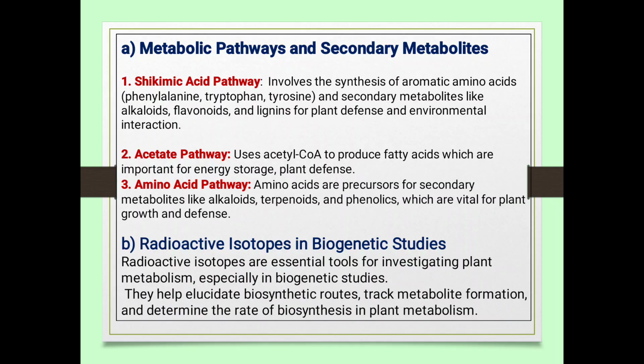Next, radioactive isotopes in biogenetic studies. Radioactive isotopes are essential tools for investigating plant metabolism, especially in biogenetic studies. They help elucidate biosynthetic routes, track metabolite formation, and determine the rate of biosynthesis in plant metabolism.